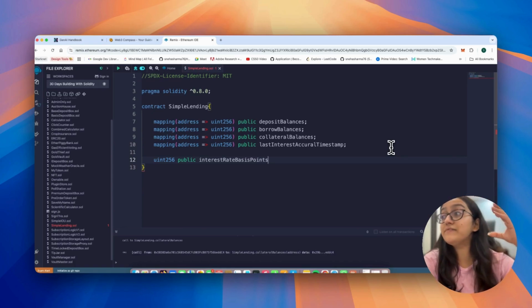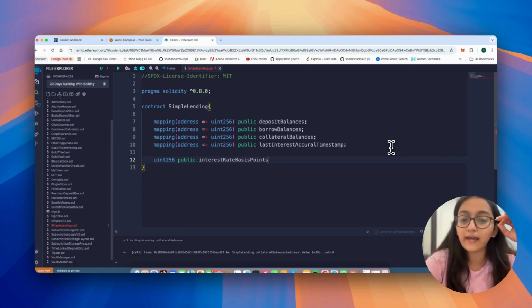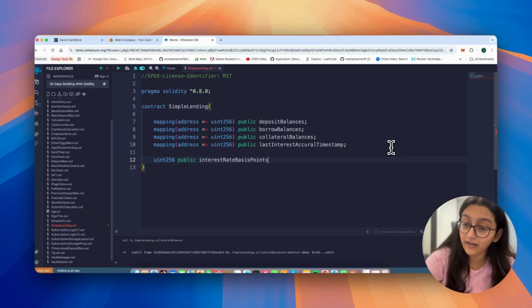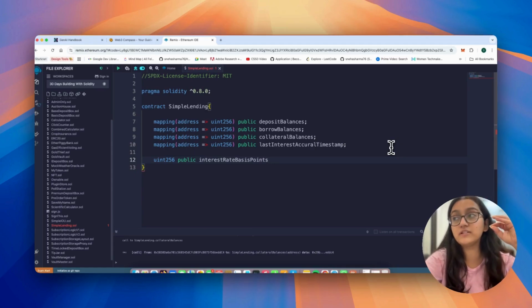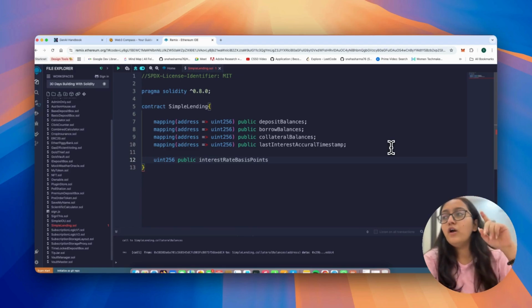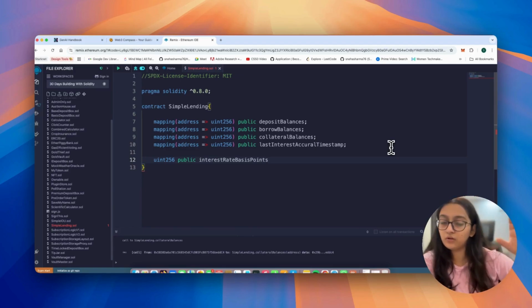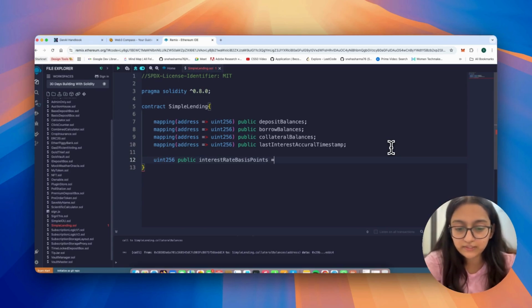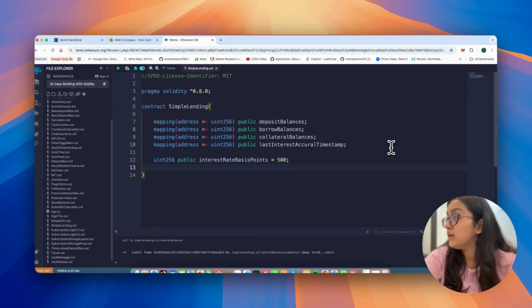But instead of writing 5 for 5%, we write 500 because we're using basis points here. Basis points are used in finance to express percentages precisely, especially when dealing with fractional rates. Like 1 basis point is 0.01%. So we're saying it's 500.